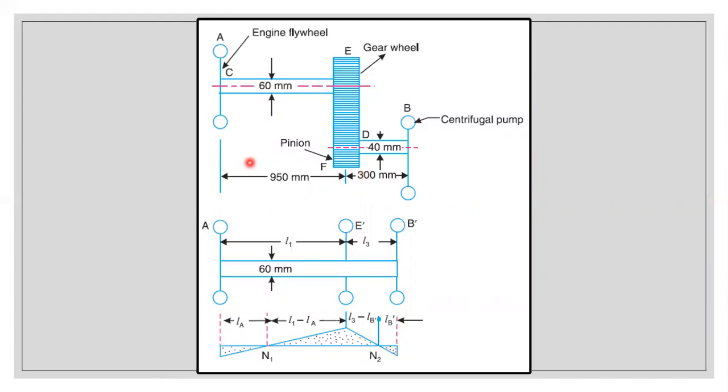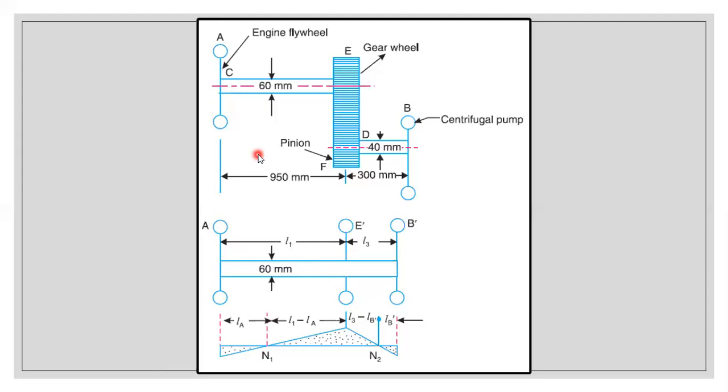No need to worry. In this problem, we need to consider the gears. So it is converted into a 3 rotor system, that is rotor 1, rotor 2, rotor 3. Instead of gear, I'm writing E dash, and instead of B, I'm writing B dash, in order to differentiate. That is the distance.